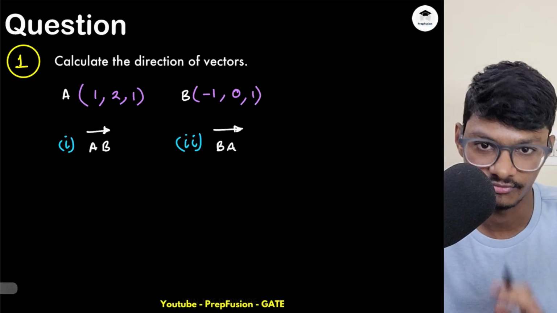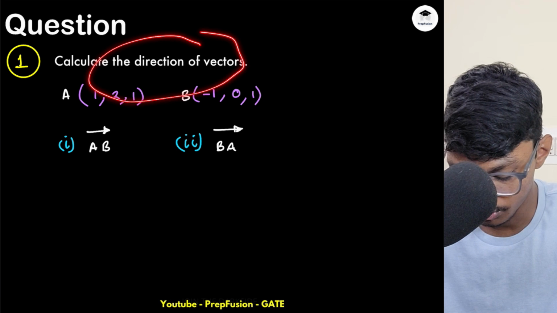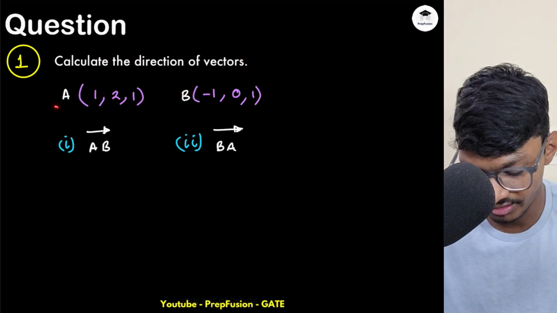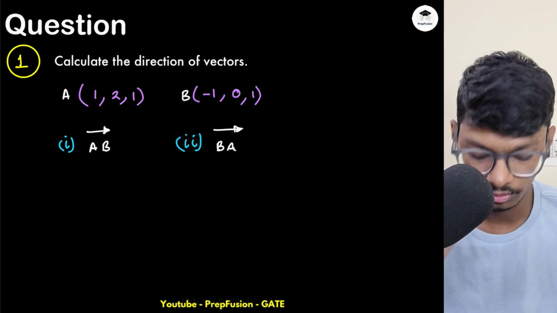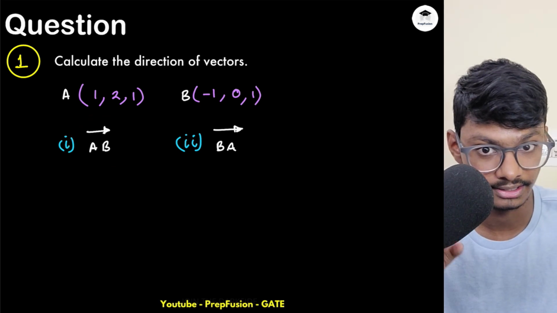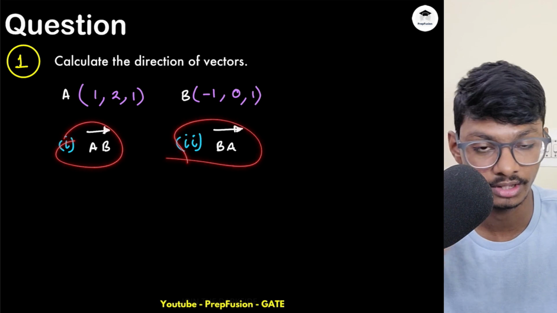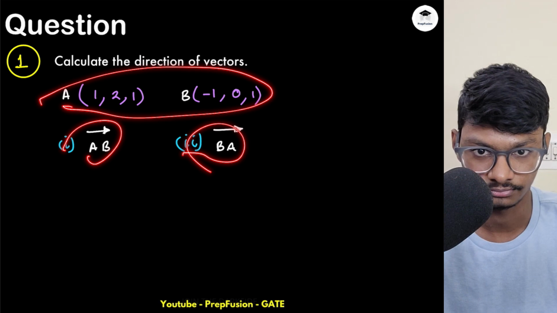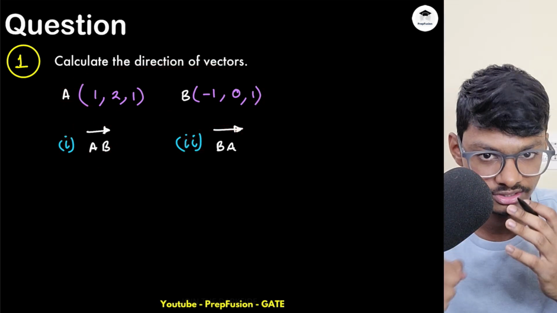Now let's come to the first question. I wanted to compute the direction of the vectors. If I have been given 2 points, can you compute the vector AB? Now head and tail, what is head and what is tail, you have to keep that in mind. Can you compute the direction of AB vector and BA vector?